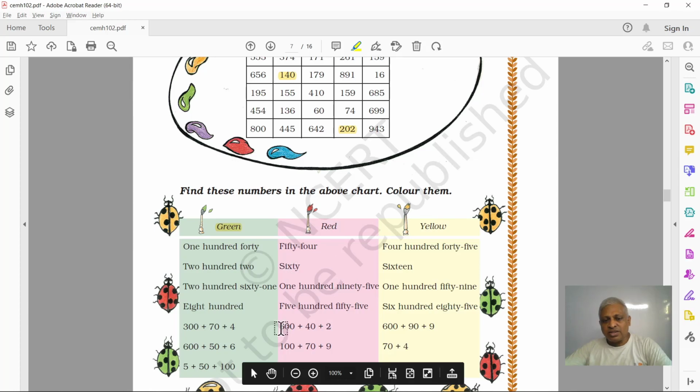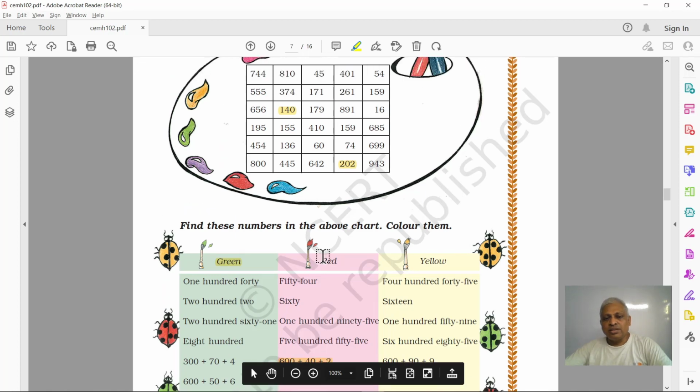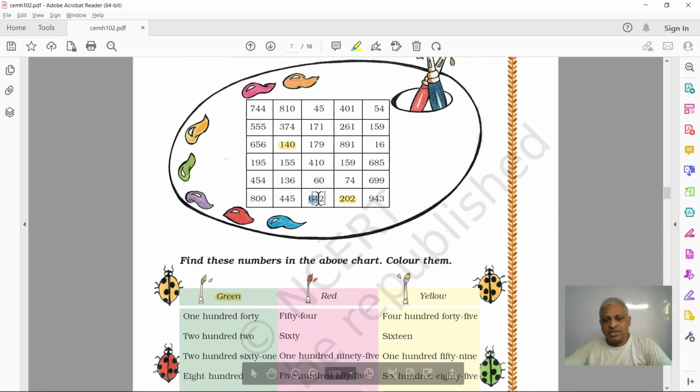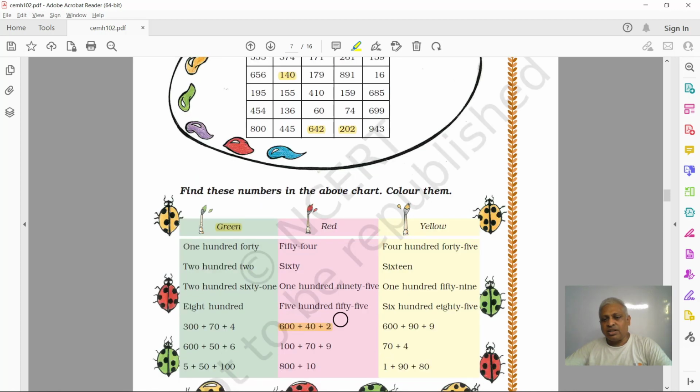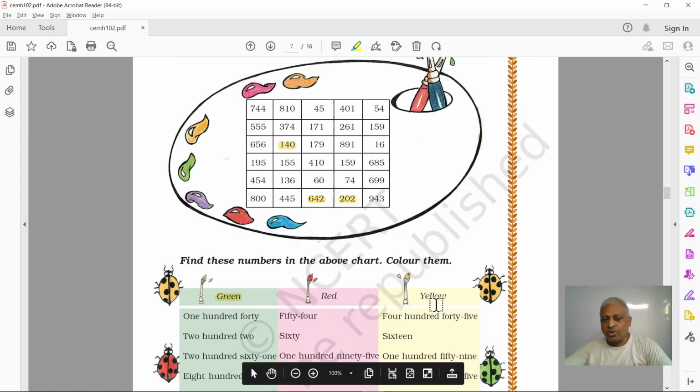Like this, you see 600 plus 40 plus 2. What will it be? 642. That you have to color red. Yes, this is red. And yellow, these numbers. So this is your homework. Do it in your textbook.